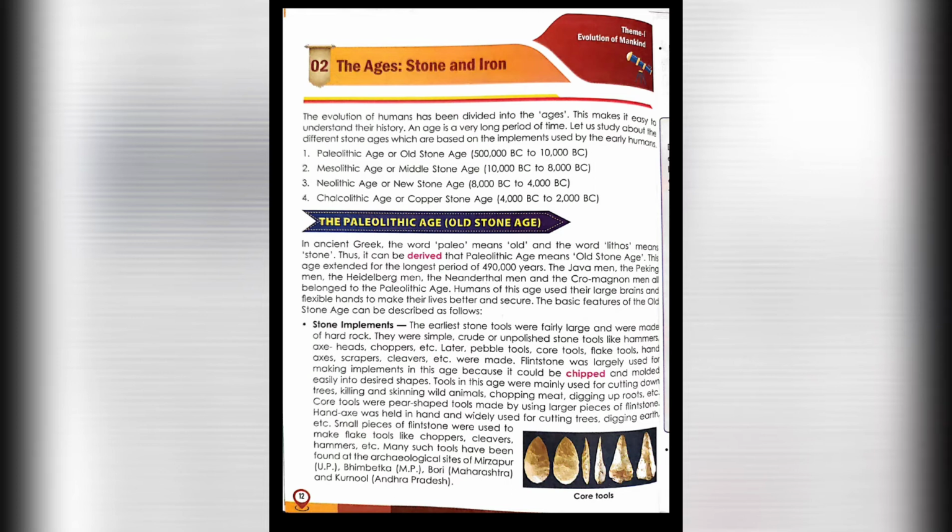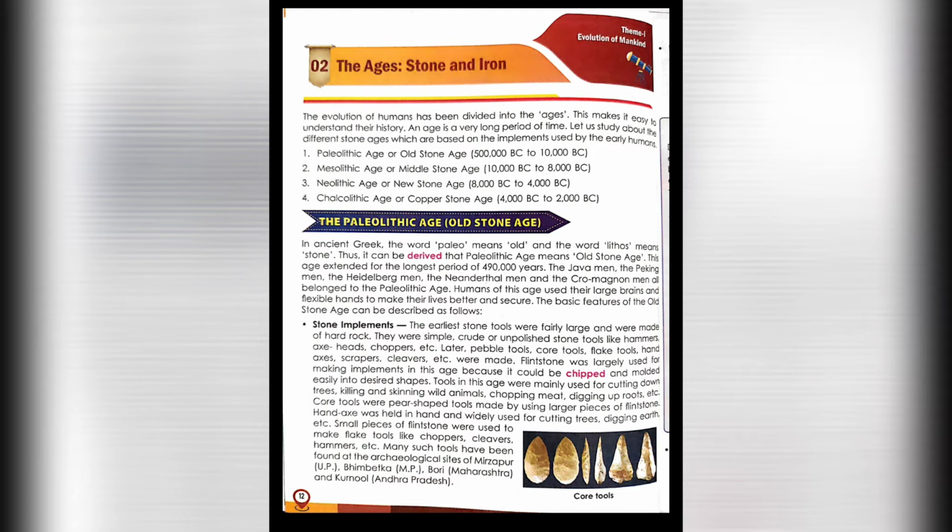Flint stones were largely used for making implements in this age because they could be chipped and molded easily into the desired shape. Tools in this age were mainly used for cutting down trees, killing and skinning wild animals, chopping meat, digging up roots, etc.